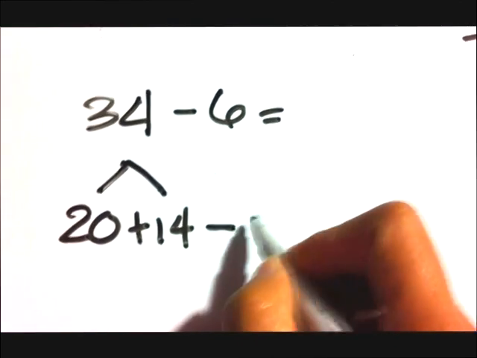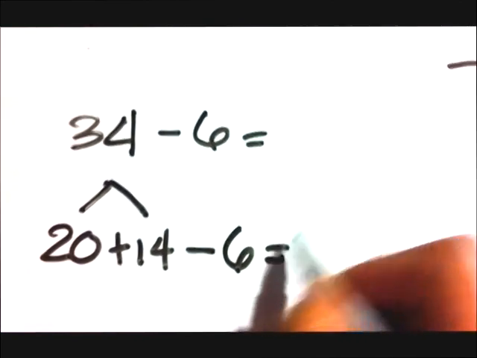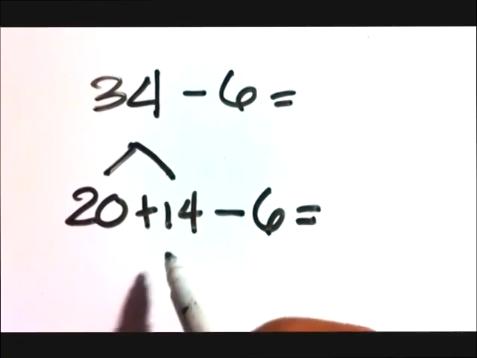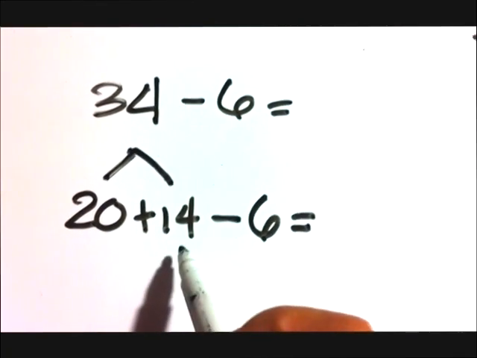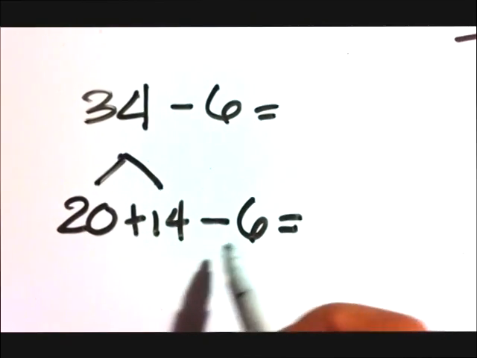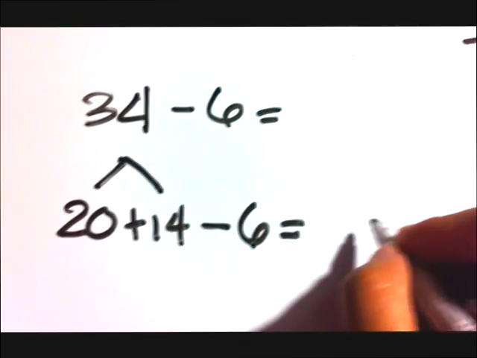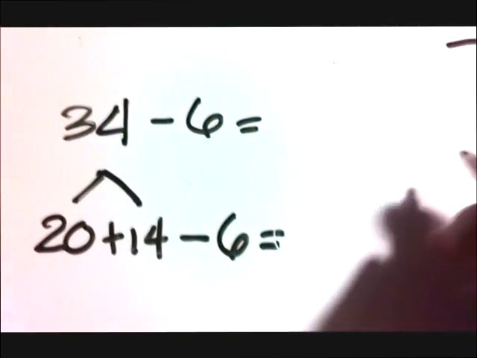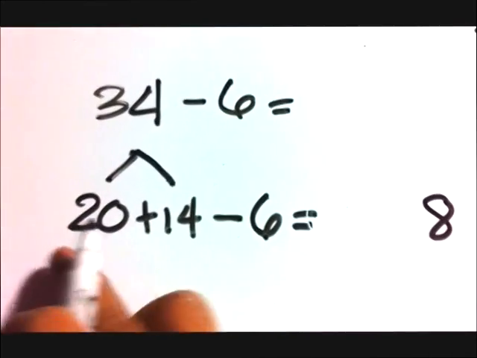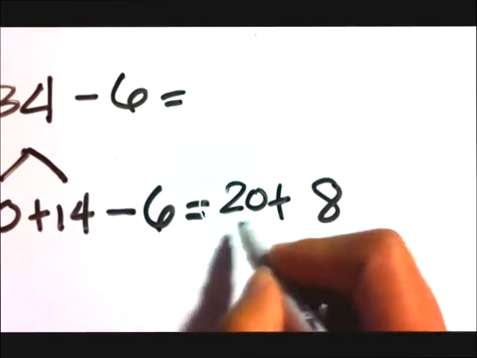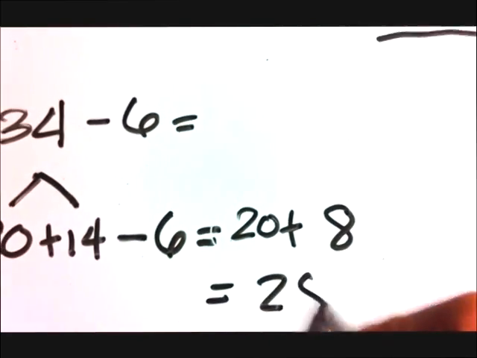And so you subtract here your 6. As mentioned earlier, you subtract ones from the ones. So now here your ones is 14. 14 minus 6, you can do that now, right? So 14 minus 6, that's 8. Let's write that a little bit farther. That's 8. And then of course you have your 20. So 20 plus 8, that's 28.